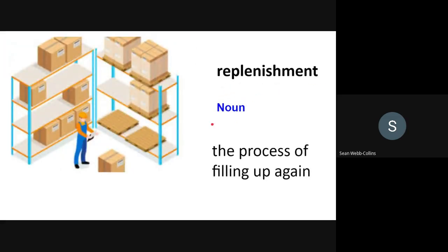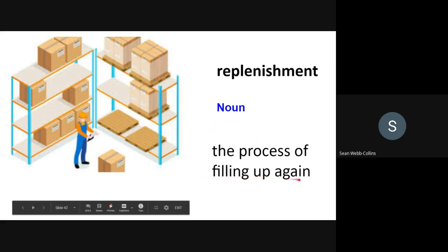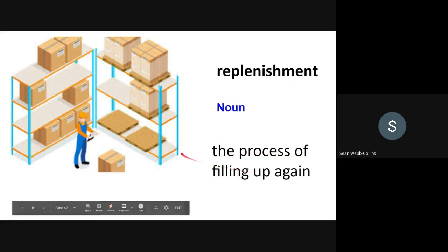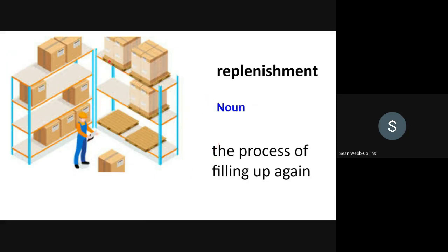Replenishment. Noun, the process of filling up again. For example, the rate of replenishment is slow.